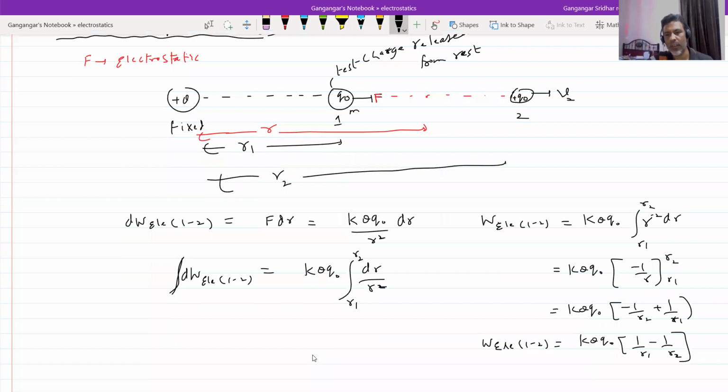This is the expression for the work done by the electrostatic force in moving the test charge from 1 to 2.